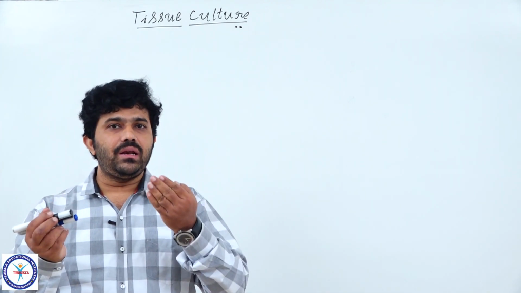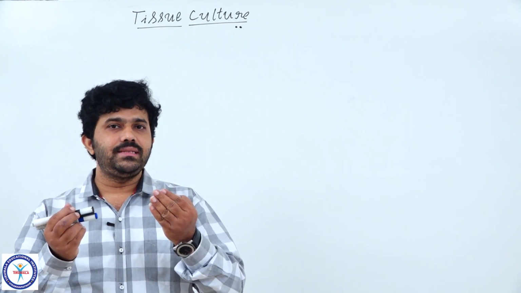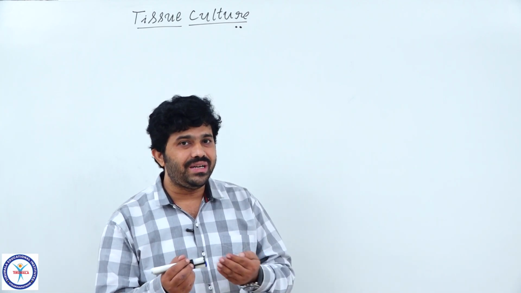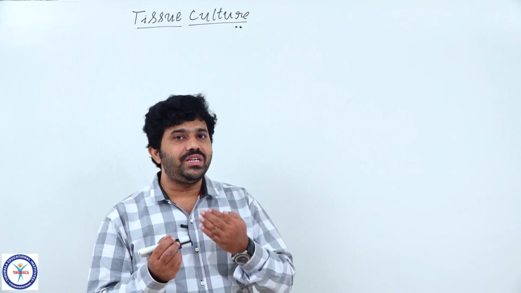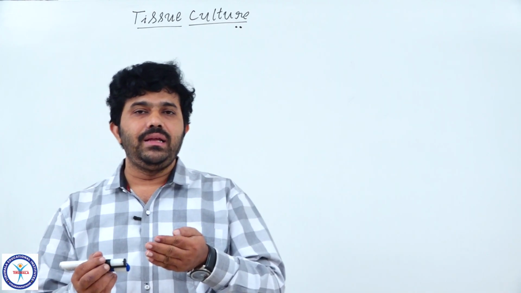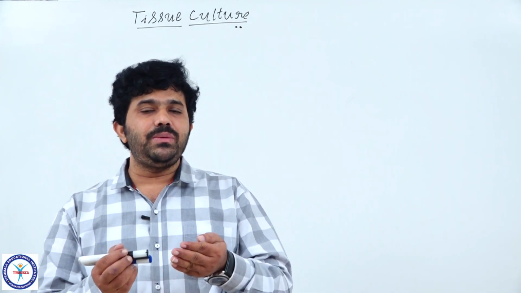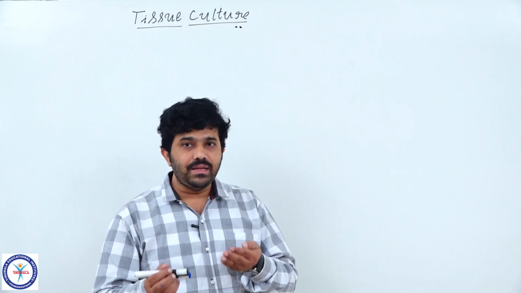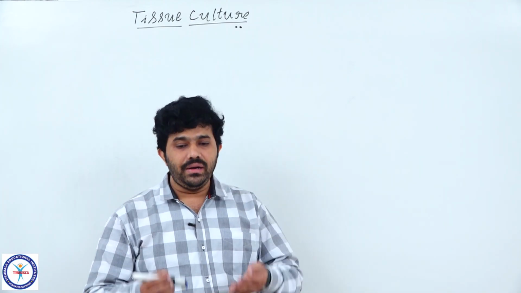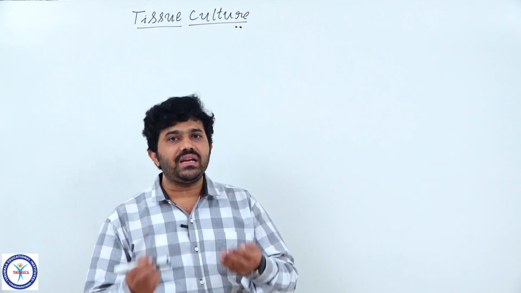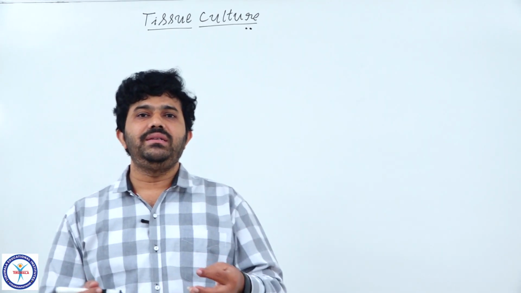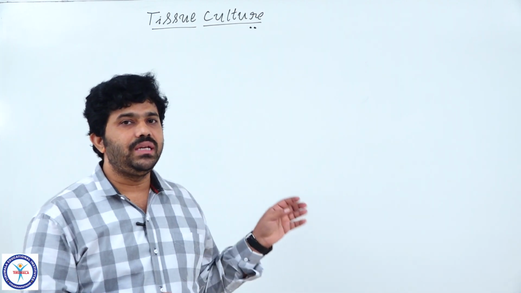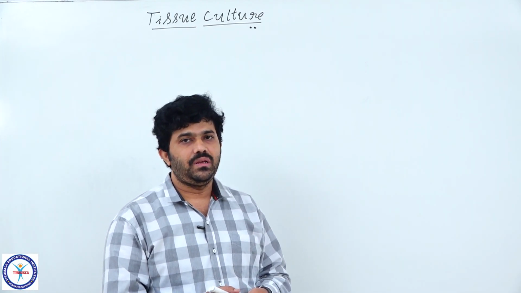where we follow some techniques in plant breeding or crop improvement, those are called traditional techniques. When these traditional techniques fail to keep pace with demand, the purposeful, needed and required alternative method or technology we use is called tissue culture.